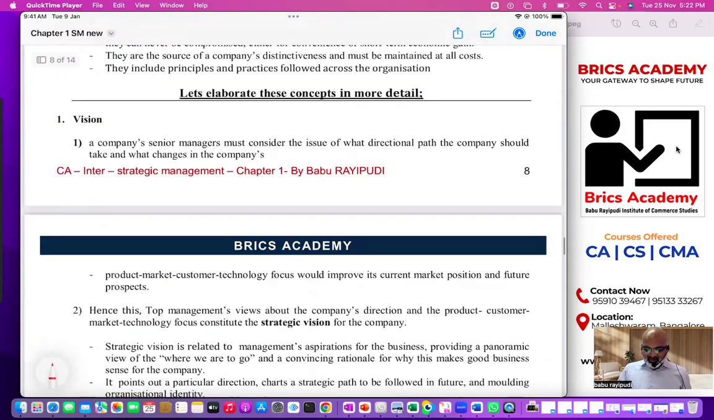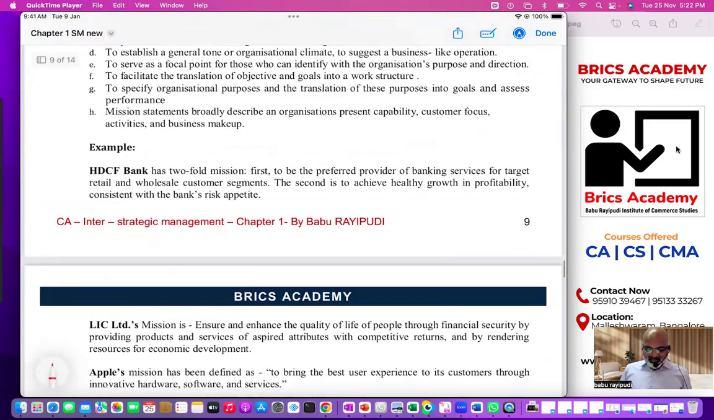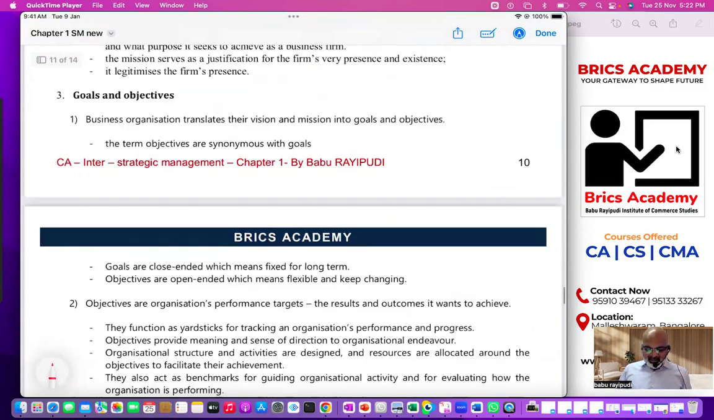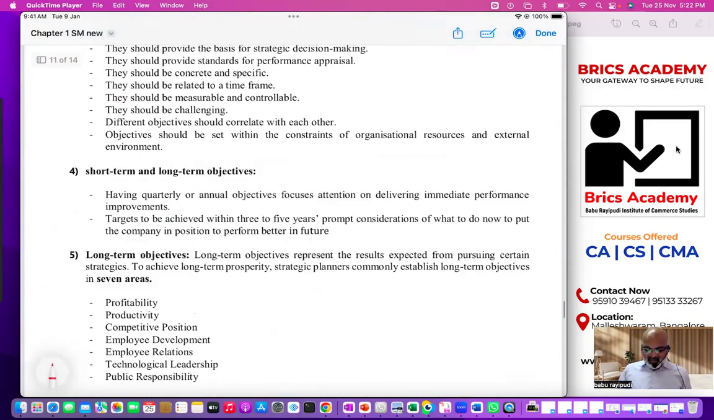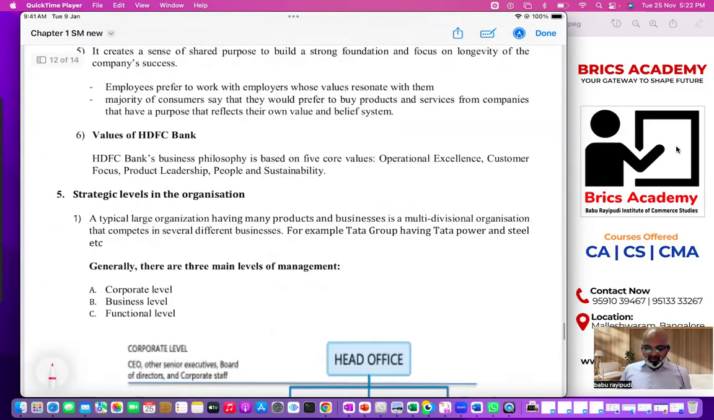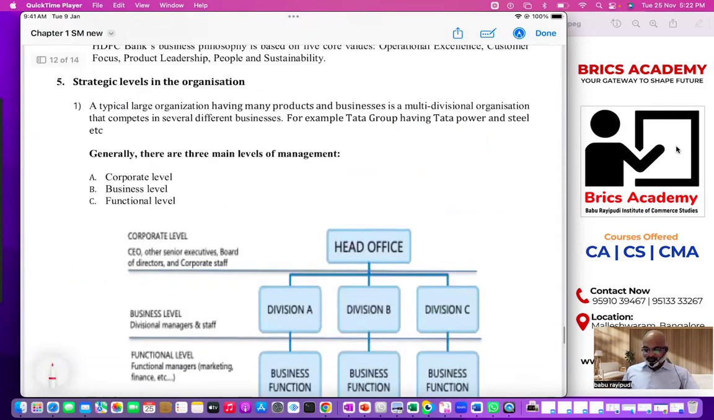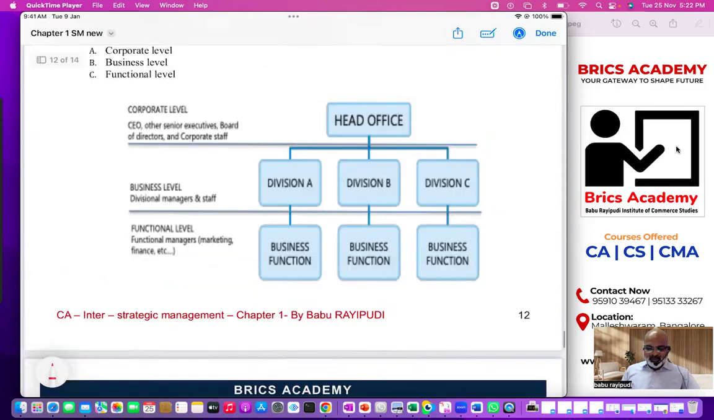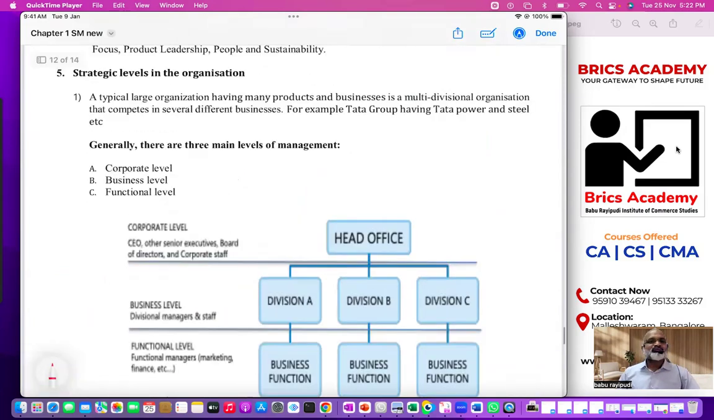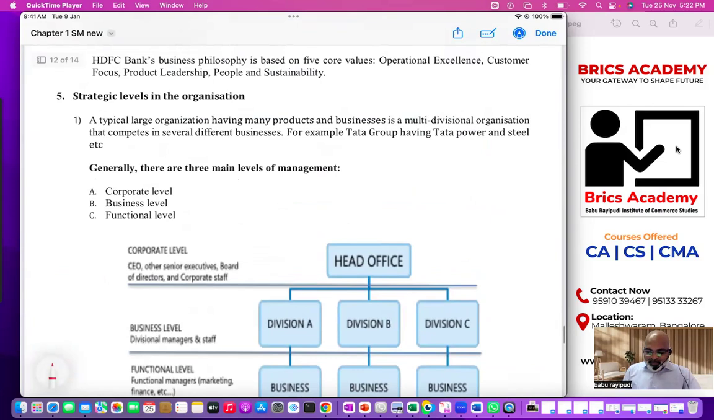I'll come back to the other pages. Right now, since we started levels of strategic management, let us finish those levels. See here. If you have the material, that is page number 12. A typical large organization having many products and businesses, like Tata, Reliance, Wipro, these people have got many products, no?